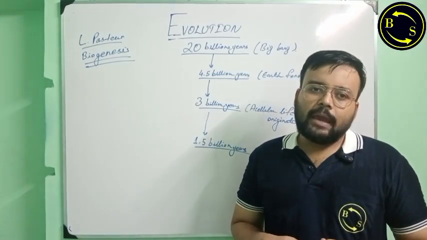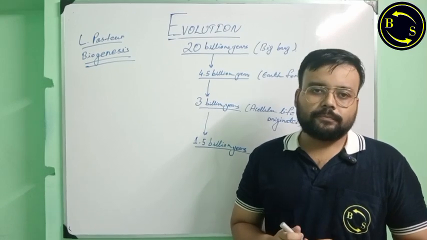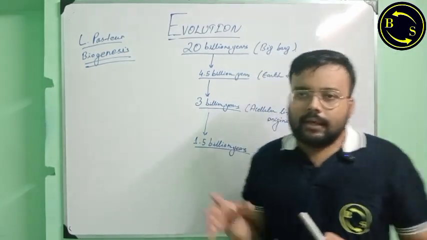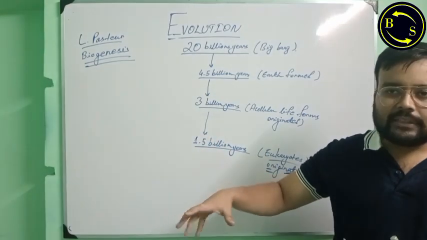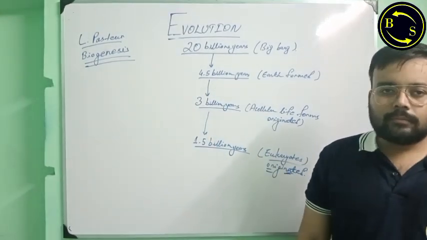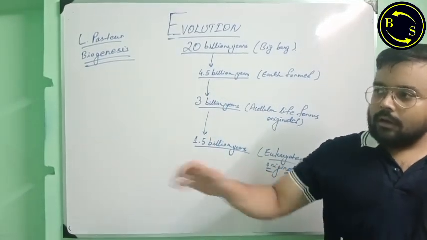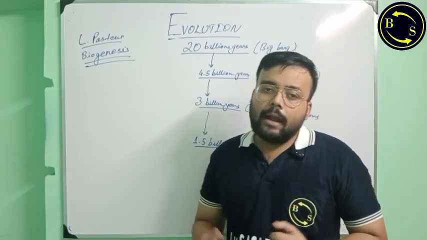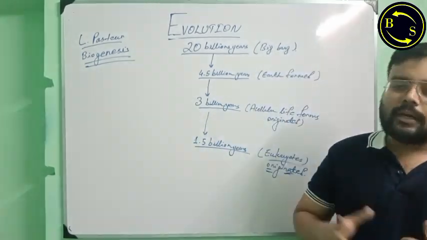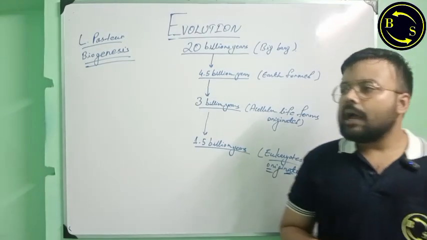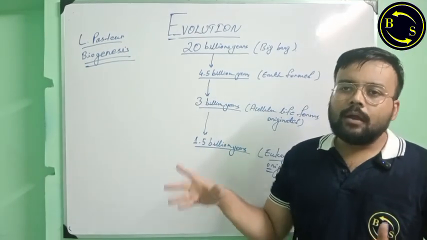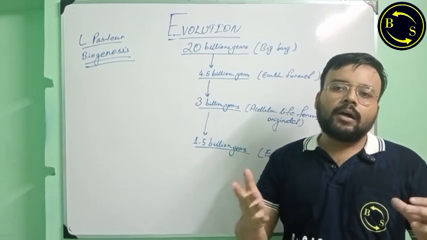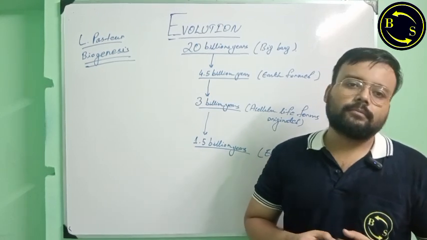Louis Pasteur kept some fungus in two vessels. In one vessel, he sterilized the vessel and all the fungus were killed, and he sealed that vessel. In another vessel, he also sterilized the fungus, however it was kept open in a moist area where there were fungus all around the vessel.